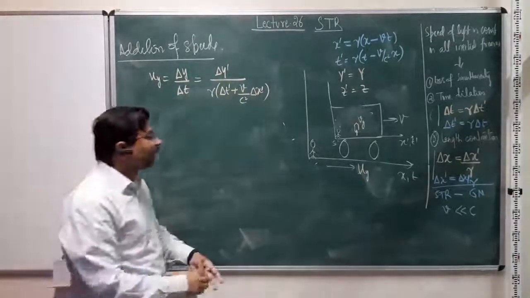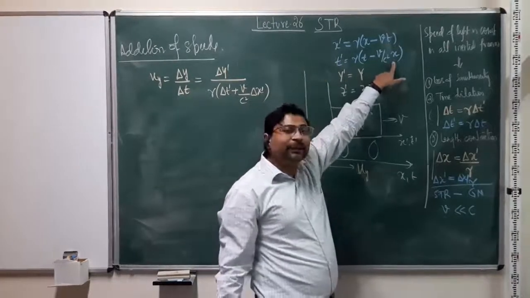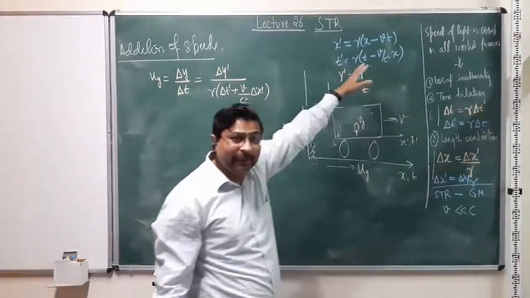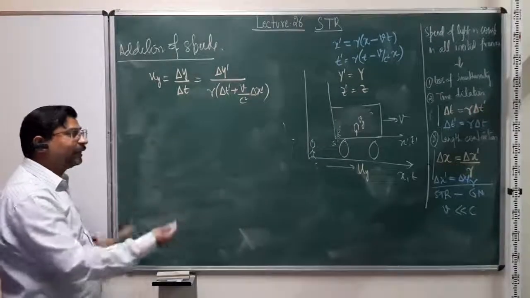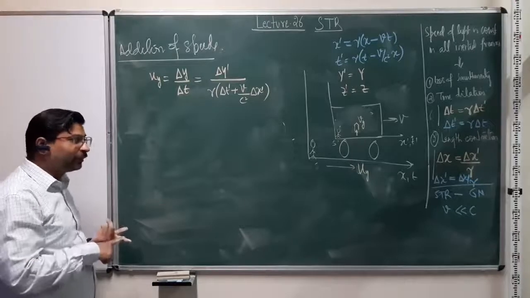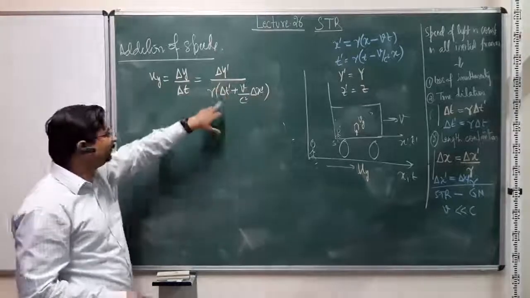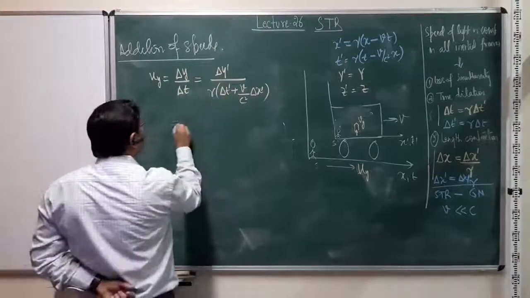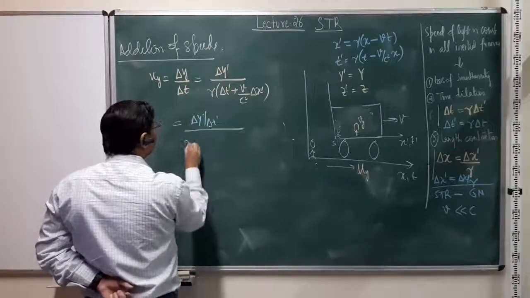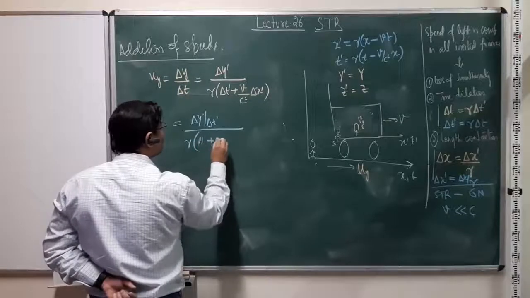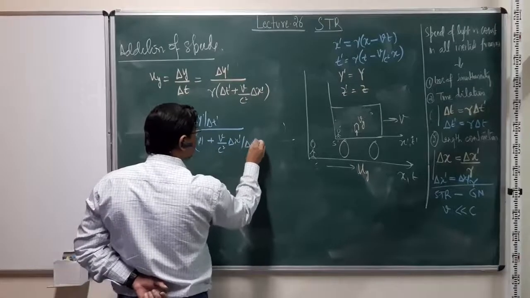Delta t and delta t prime are always connected in the dimension in which motion between the two frames is taking place. So it doesn't matter along which direction we are looking at the event. The frames are still connected, so the time and that particular coordinate dimension are still connected in the exact same way using the Lorentz transformation. So this is the case, and this again can be written as delta y prime over delta t prime, so gamma times 1 plus v over c square delta x prime over delta t prime, right?